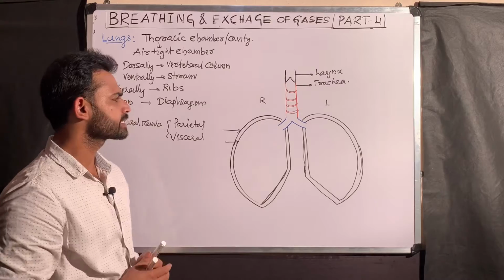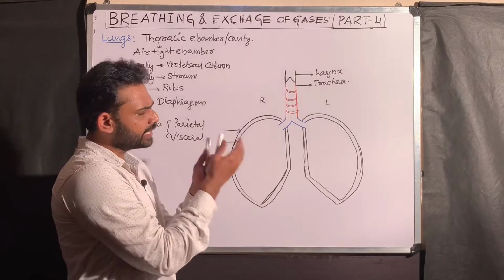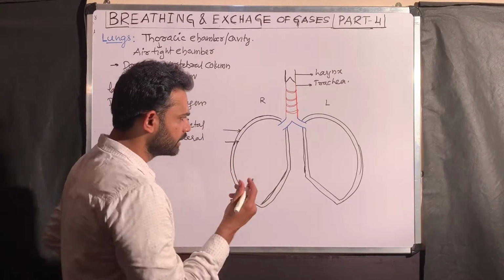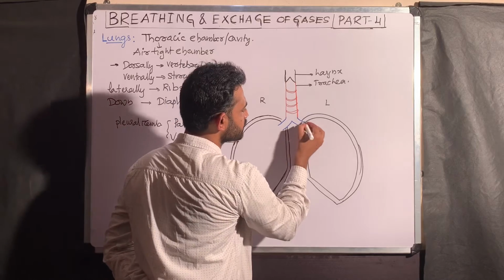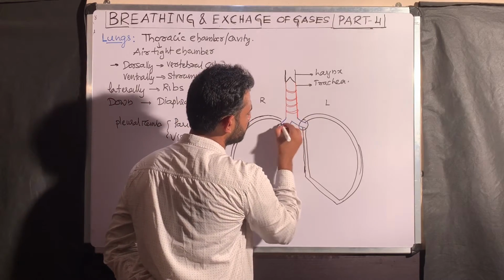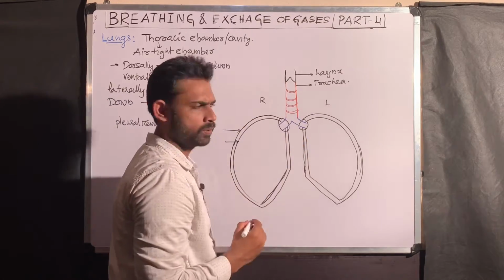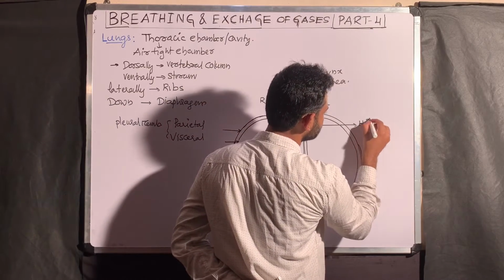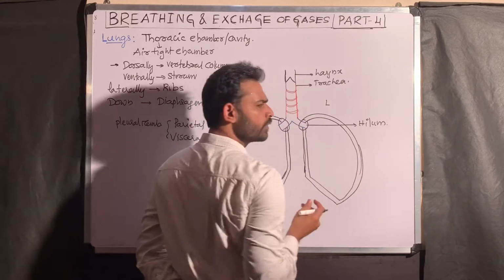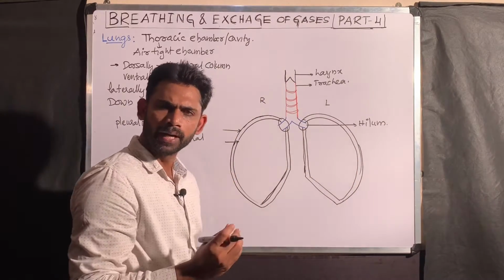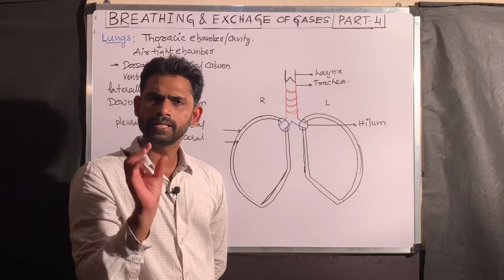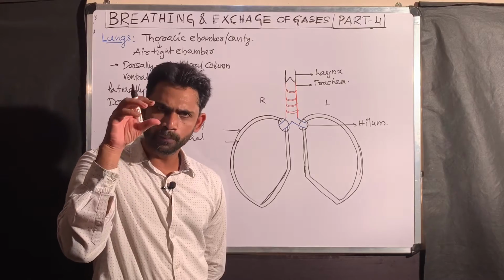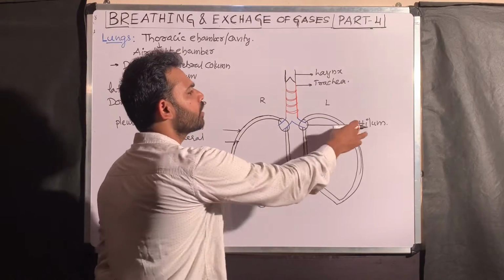Okay? Next, each lung in the middle, if you see here, there is a hole. That hole is called the hilum. So almost in the middle part of each lung, there is a pore called the hilum.